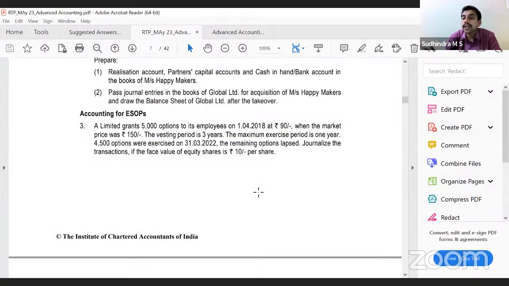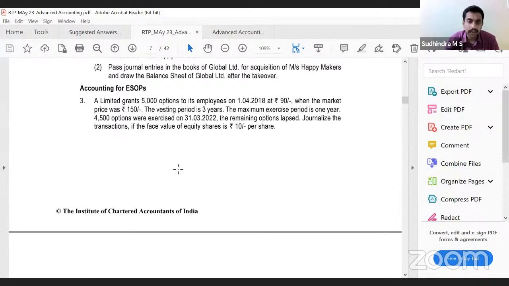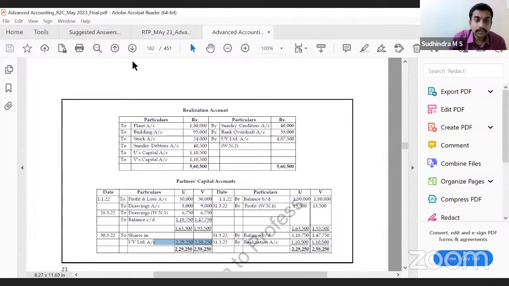Right? What is the intrinsic value? 60. Very good. What is the total number of options? 5,000. So 5,000 into 60 will give me the total expense divided by 3. Same entries for 3 years. At the end, only 4,500 options got exercised. Balance 500 options related amount would be transferred to general reserve account. Is that clear? Yes, sir. This was simple. We'll look into one more question.